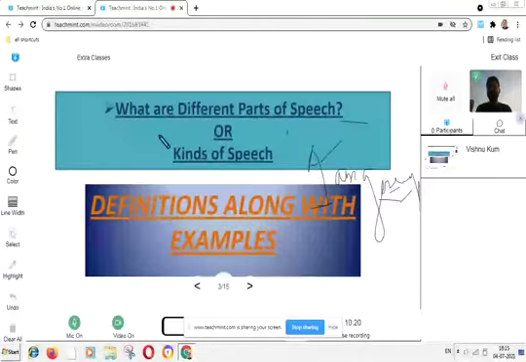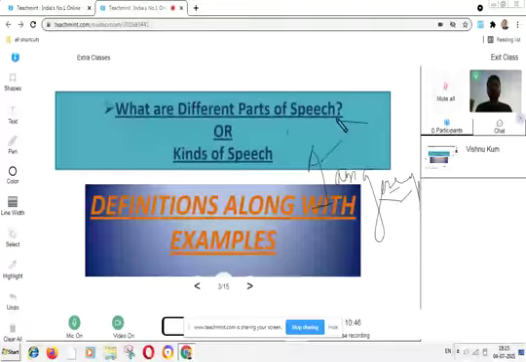So what are different parts of speech? If we broadly take all the parts of speech, then there are different types, which are eight in number.